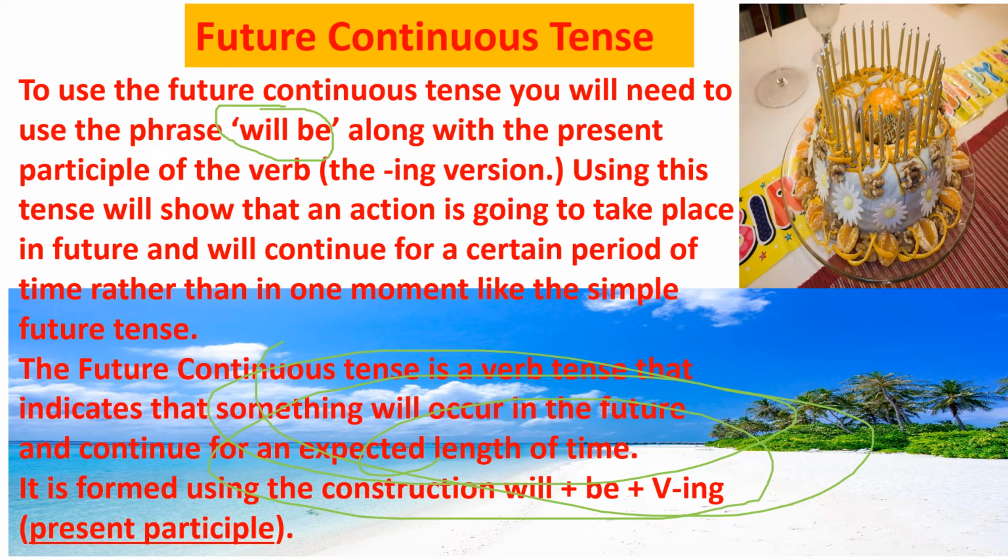So, the future continuous tense is a verb tense that indicates that something will occur in the future and continue for an expected length of time. It is formed by using the construction will be plus ing form of the verb. Now next, examples